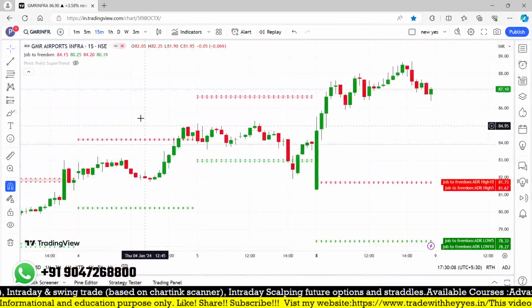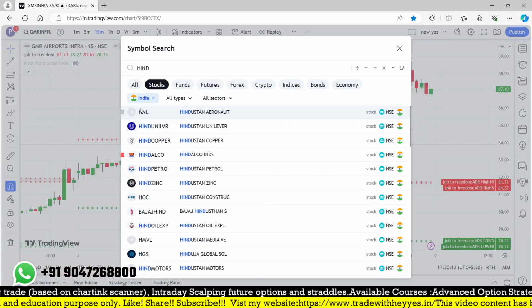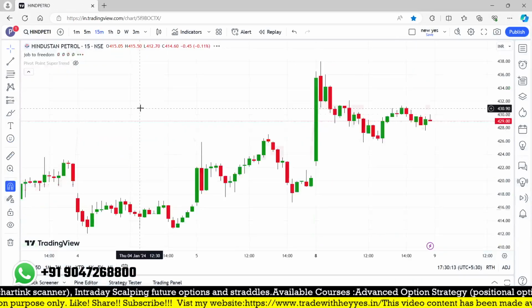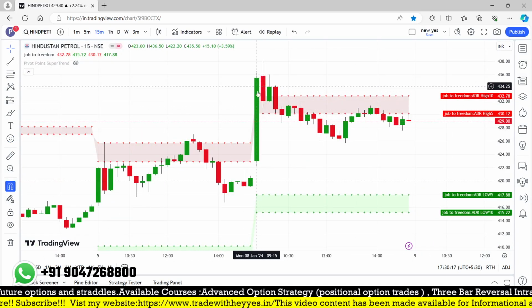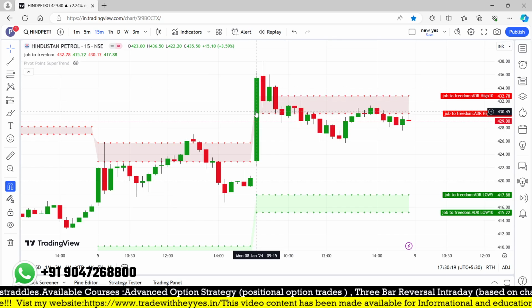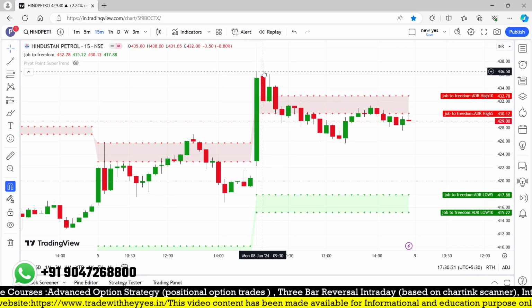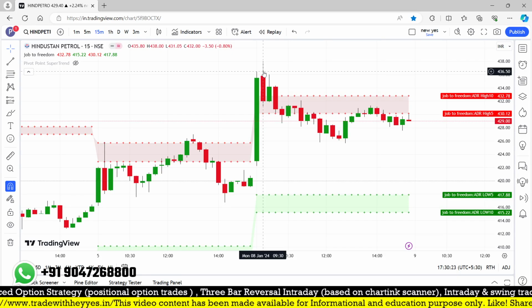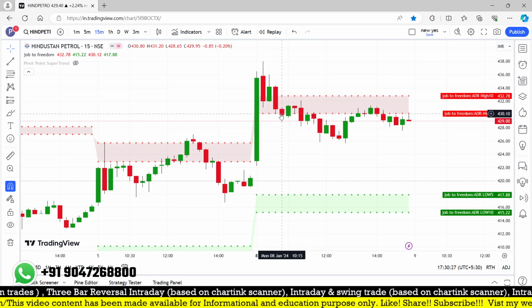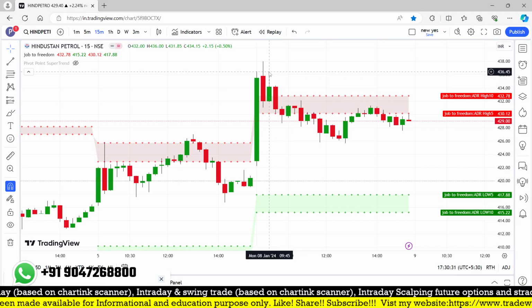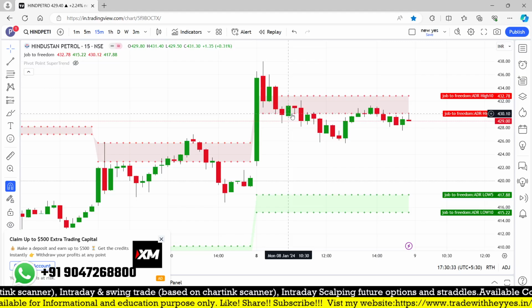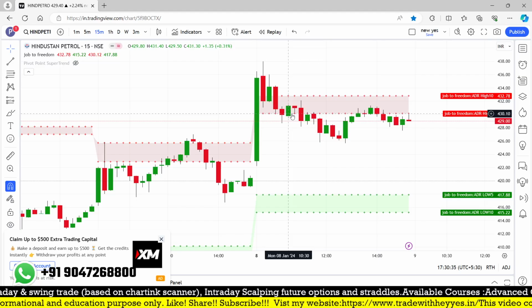The second one is Indupetro. That wasn't a stop loss trade. This is also a big candle, because the first candle is always big. The high is broken around 436.5 and it went up to 438, giving a good move. With the lower ADR, maybe my stop loss is 430. I took the entry at 436 with a stop loss near 436. If it triggers, then you should exit.